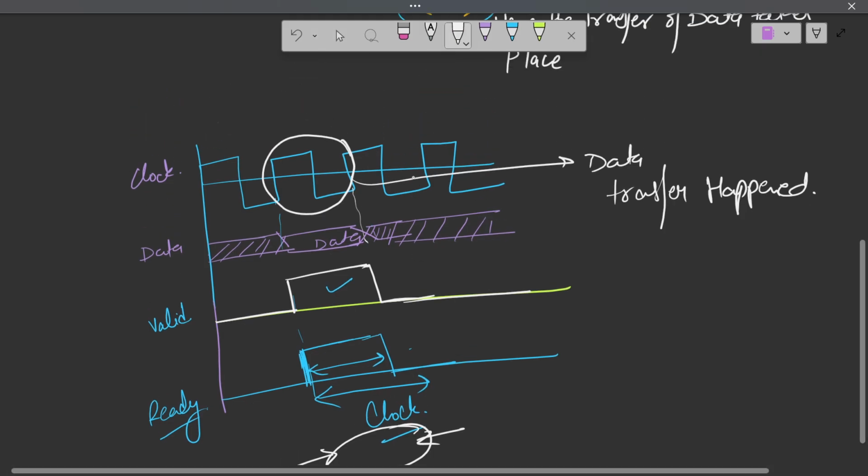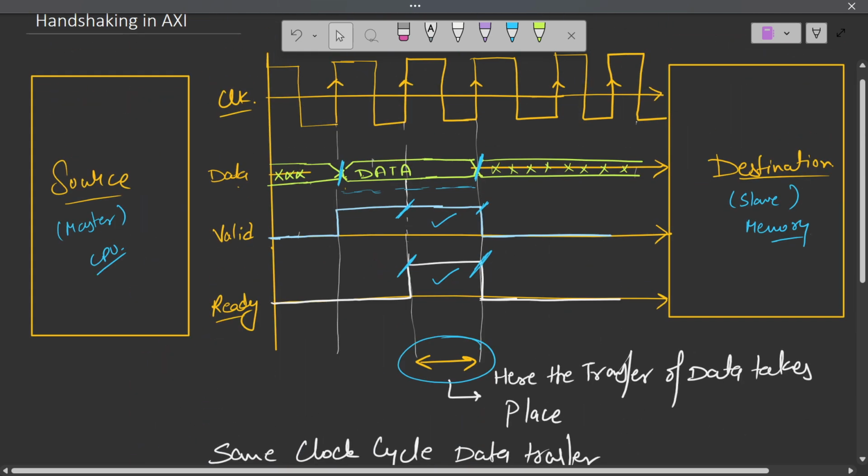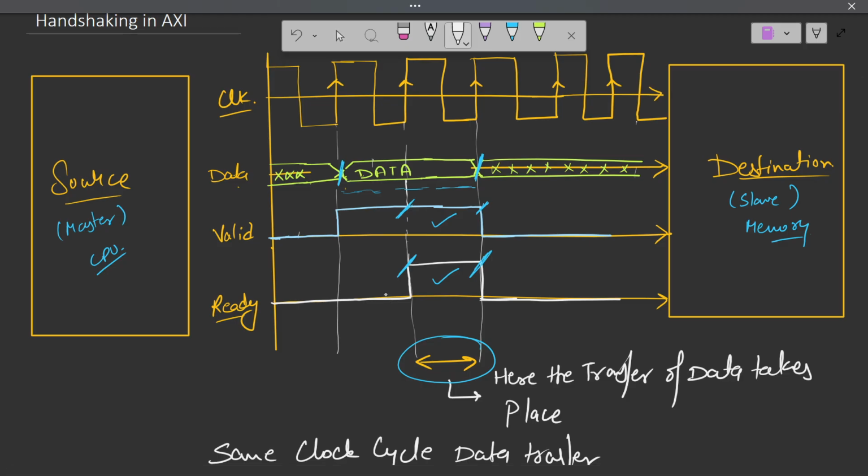So this was the case of same clock cycle data transfer. Next we have the case which we have seen over here. This was a different clock cycle, when valid was high and the ready signal was not received, so the source was waiting by keeping the valid high. This ready might be received over here, or it might be received over here.